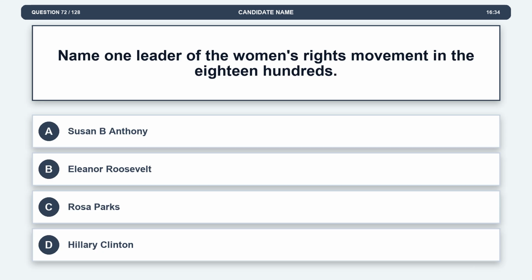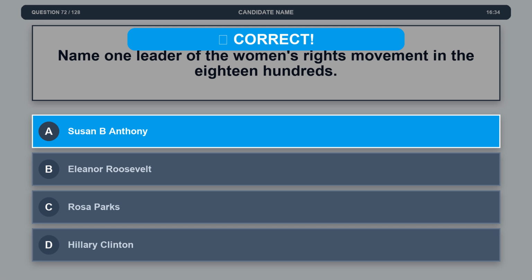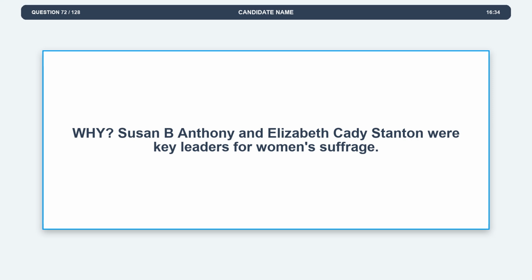Question 72. Name 1 leader of the women's rights movement in the 1800s. Option A. Susan B. Anthony. Option B. Eleanor Roosevelt. Option C. Rosa Parks. Option D. Hillary Clinton. The correct answer is option A. Susan B. Anthony. Explanation. Susan B. Anthony and Elizabeth Cady Stanton were key leaders for women's suffrage.